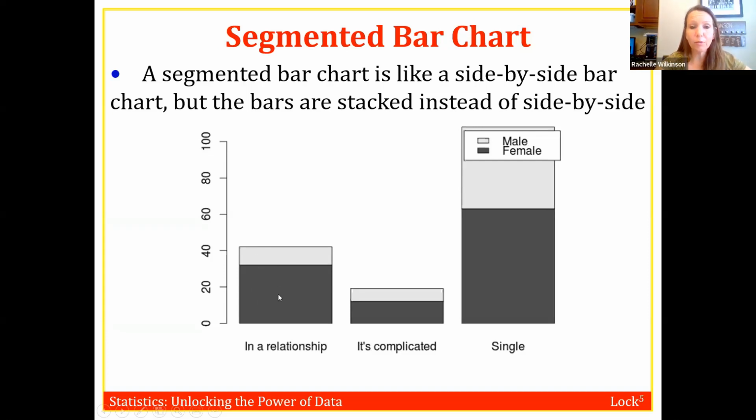We've got about a 3-to-1 ratio here for the in a relationship, 2-to-1 or 2.5-to-1 here with the it's complicated, and not even quite a 2-to-1 ratio here with the single. Okay, again, indicating that there seems to be a relationship between those 2 variables.